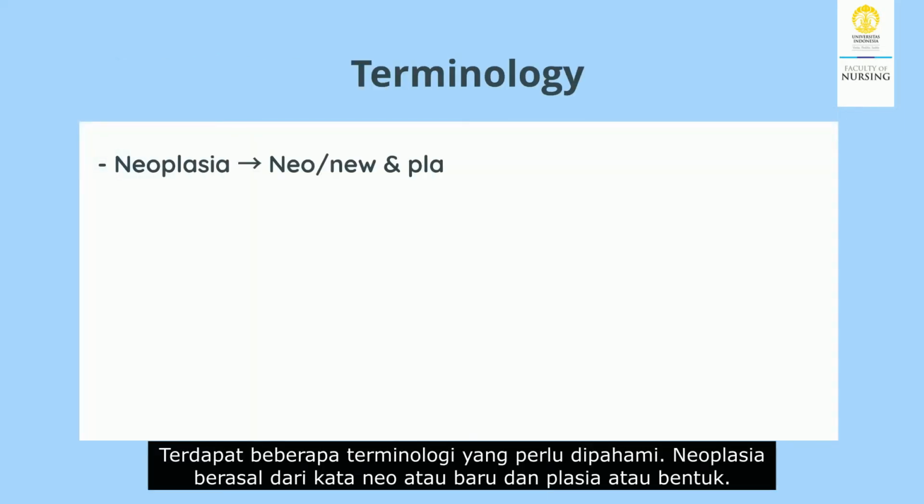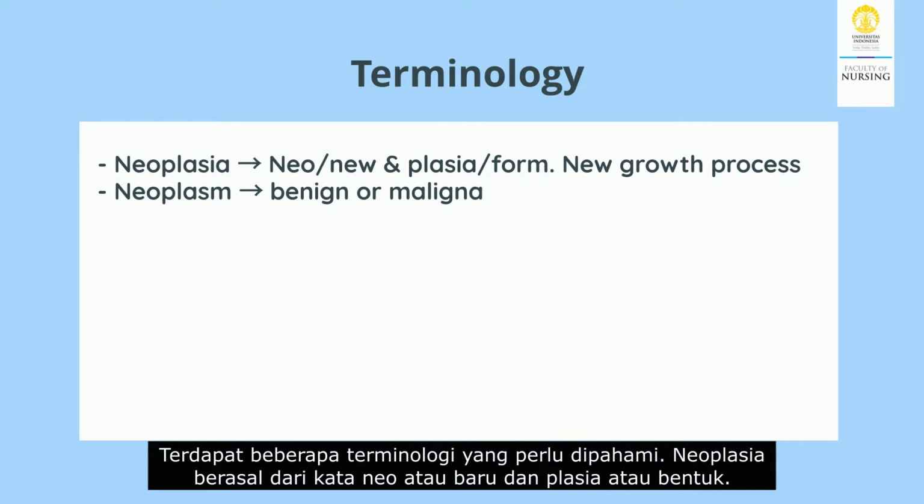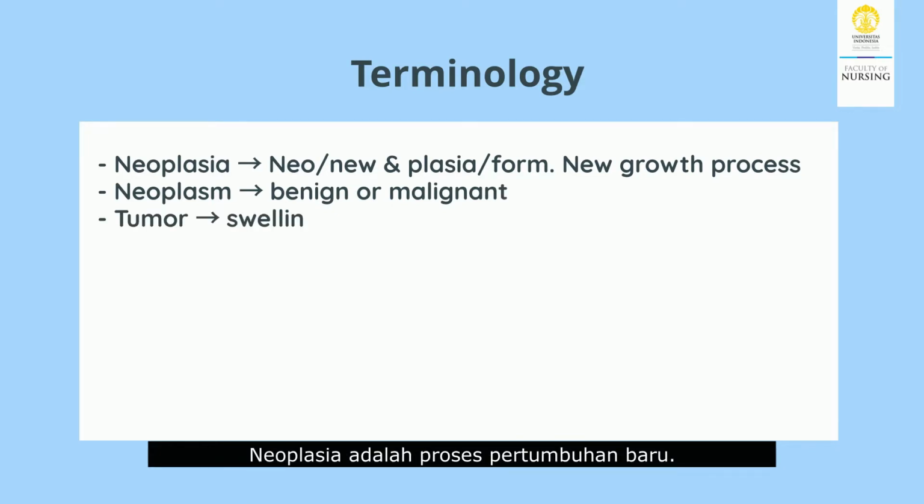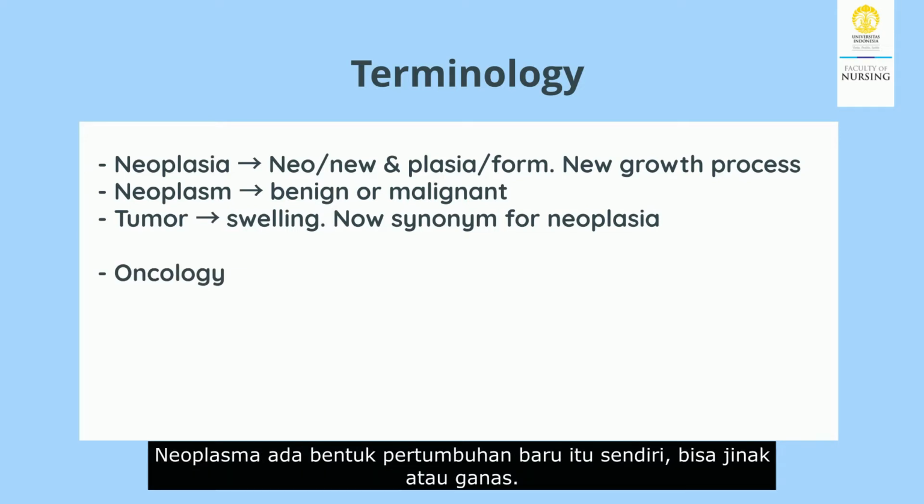There is some terminology that needs to be understood. Neoplasia comes from the words neo, or new, and plasia, or form. Neoplasia is a new growth process. A neoplasm is a new growth from itself. It can be benign or malignant.